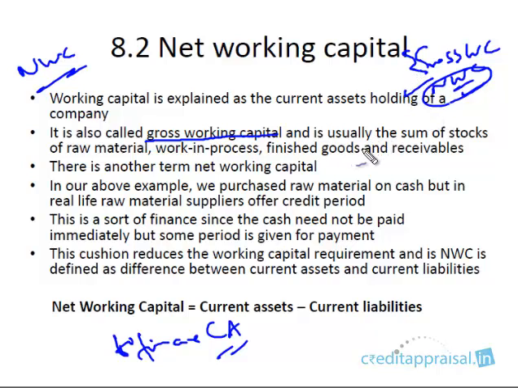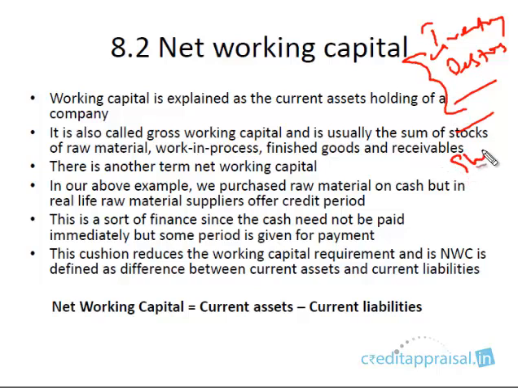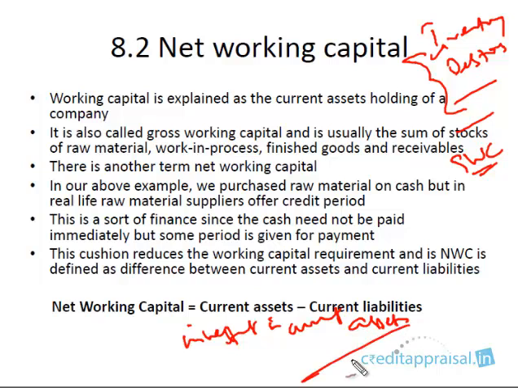Gross working capital is the total investment in current assets that's required by the company. We have discussed the various current assets. For example, inventory is a current asset. Debtors is a current asset. So there are various current assets, and if you add up all those, what you arrive at is known as gross working capital. The total investment in current assets is nothing but the gross working capital.